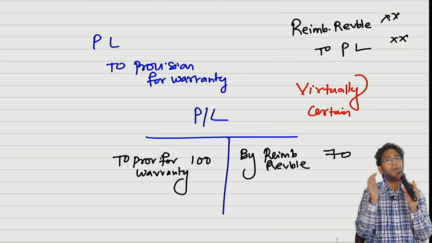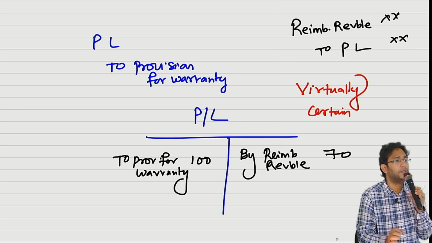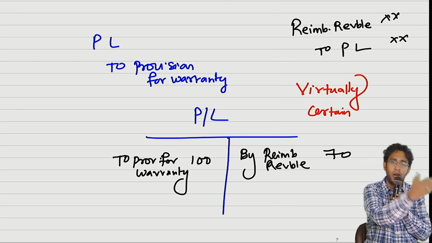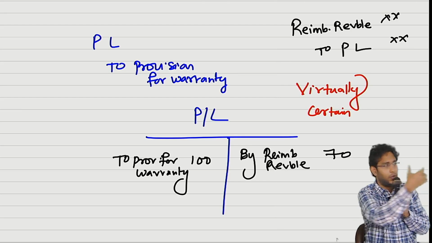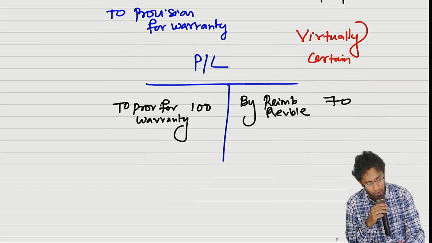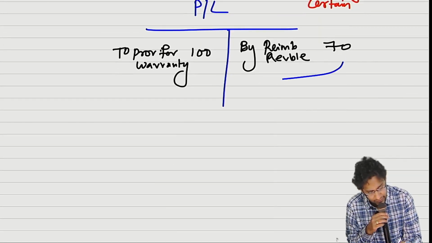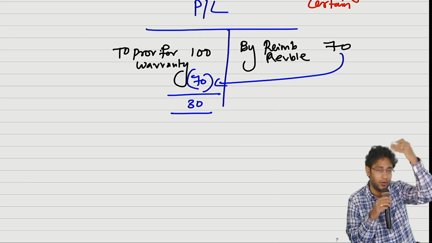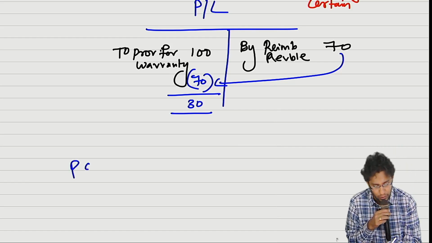Sir, can I do a net presentation? Yes. Standard permits you to do a net presentation in the P&L account. So instead of showing 100 and 70 separately, you can net off and show net 30. That means 70 you can show here and present it as 30 on the face of P&L. But what is wrong is this.